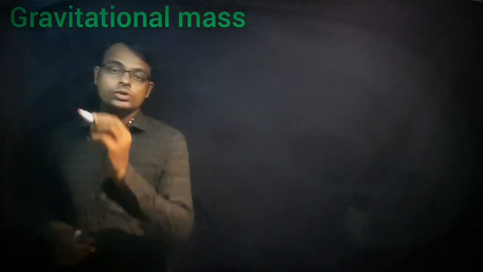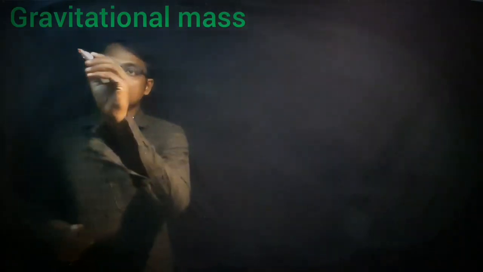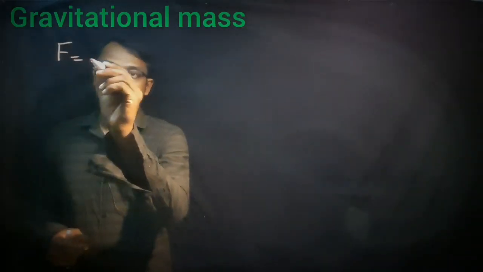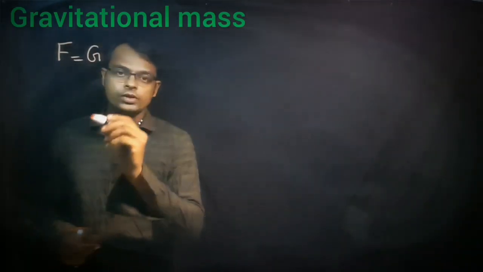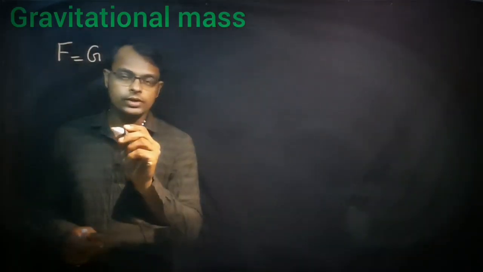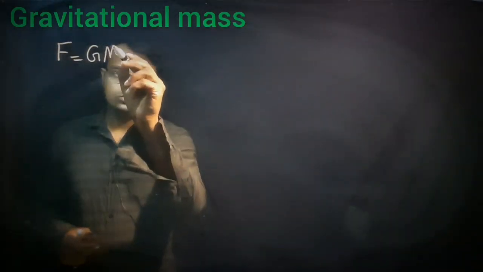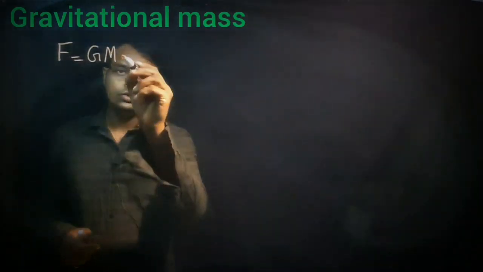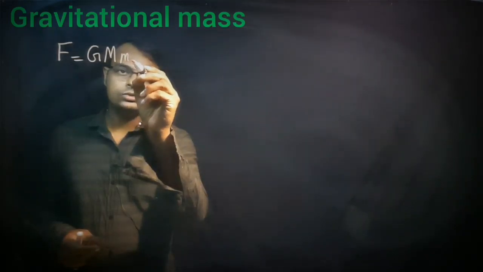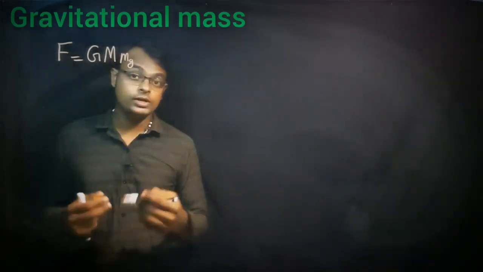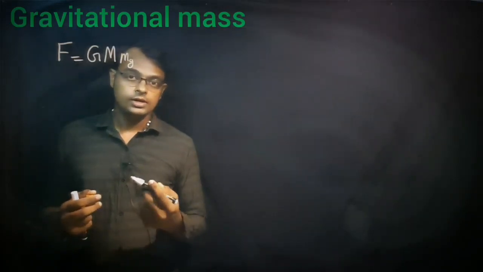What is Newton's law of gravitation talking about? F is equal to G m1 m2 divided by r square. Here we can write the mass of the earth into the mass of the body. Just to understand that, I'm writing mg, the mass due to gravity, which determines the gravitational pull.